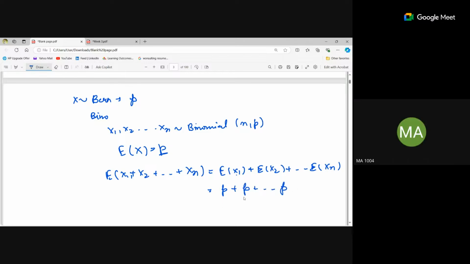So how many values are there? There are n values, that is np. This is how we calculate the expectation of binomial with this property. Fine?